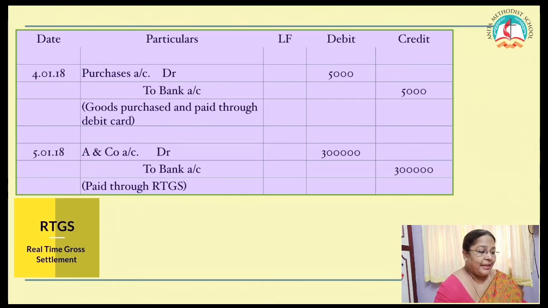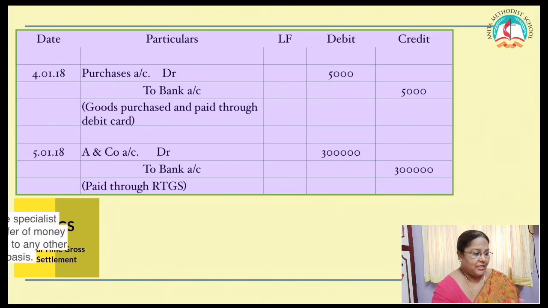Paid A and Co. through RTGS. What is RTGS? RTGS, real-time gross settlement. It refers to a fund transfer system where you can immediately transfer the money. How can I transfer the money? Only through bank. Again, this is a bank transaction. So, here this is your journal entry. A and Co. account debtor to bank account.